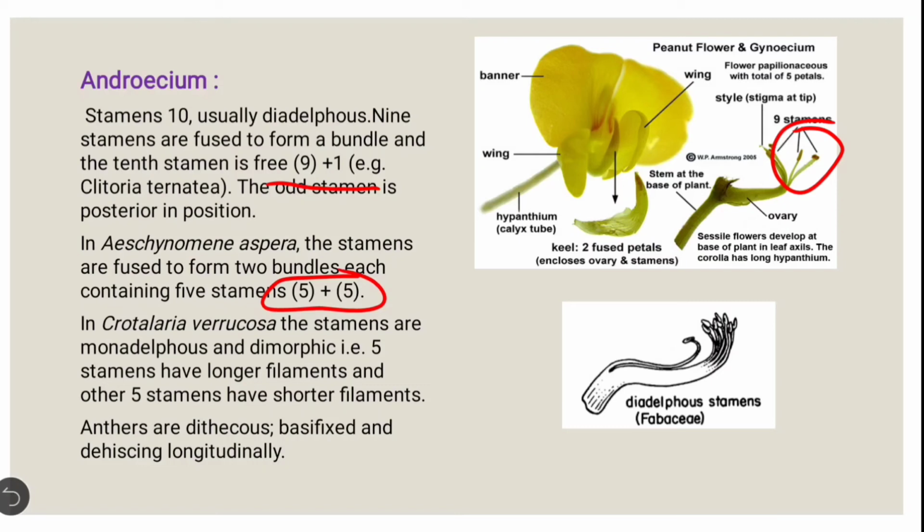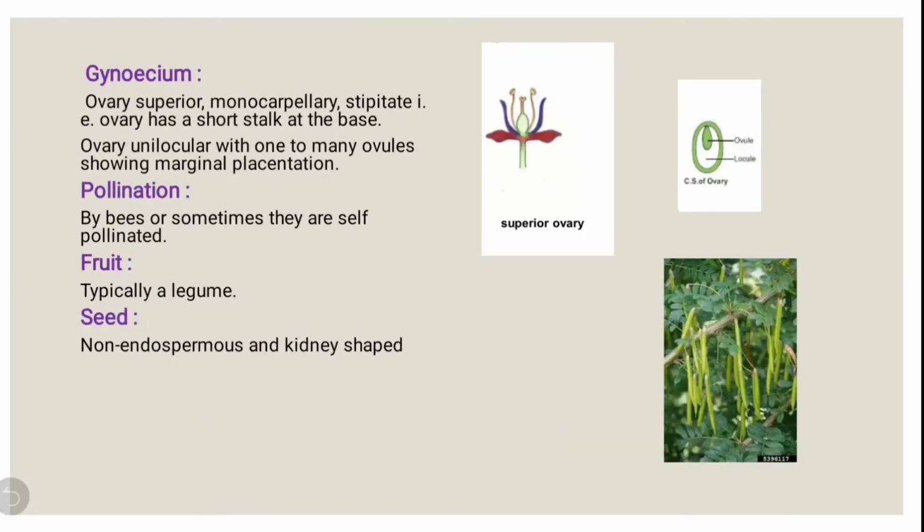So the anthers are most often dithecous, basifixed and dehiscing longitudinally. It means there are two lobes present, and the lobe attached to the filament at the base is the basifixed portion. They are known as basifixed. Then the next is the female portion.